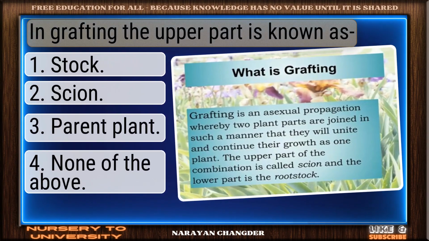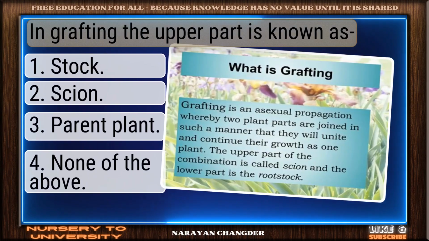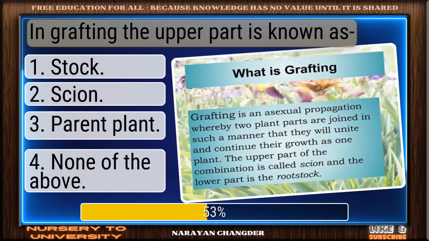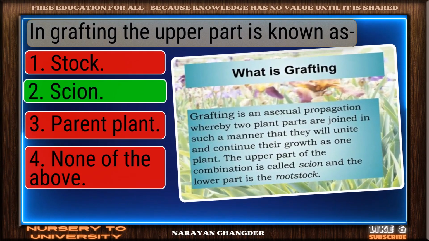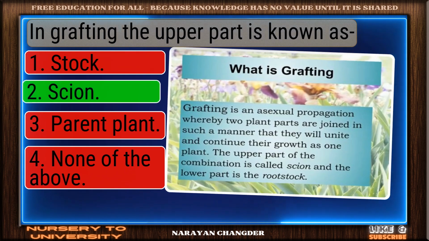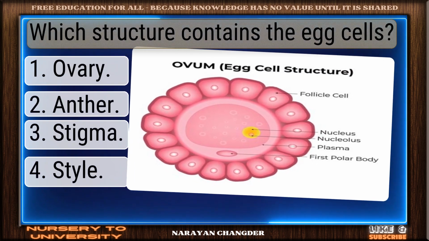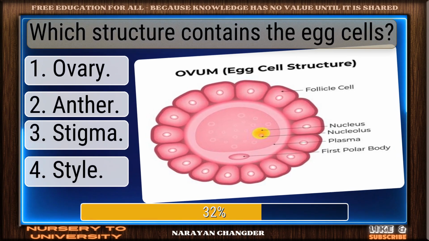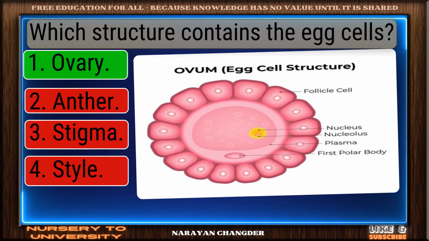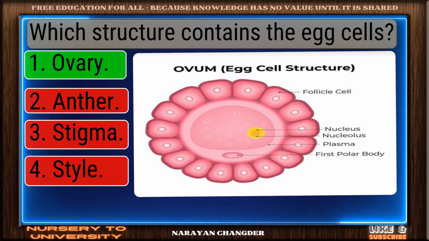Question number 83. Engrafting the upper part is known as. Sharp thinking. Scion is the right choice. Question number 84. Which structure contains the egg cells? Valid point. Ovary is true.